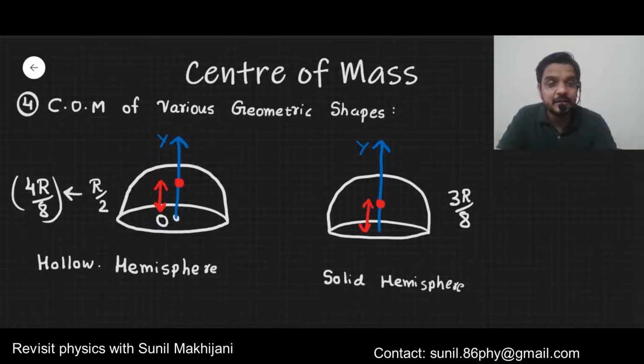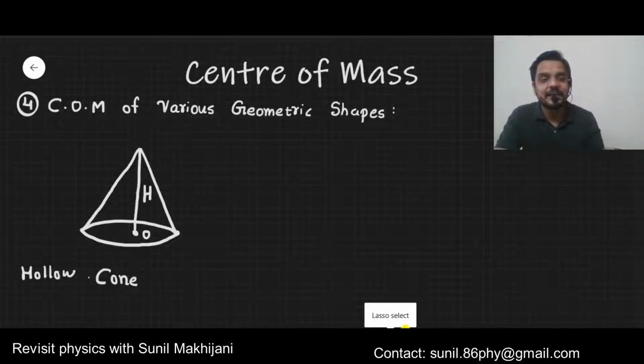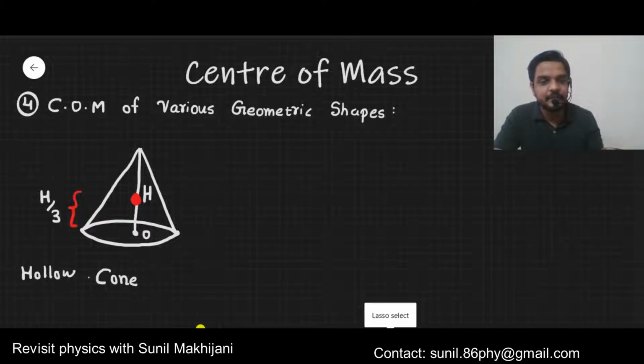Let's move to the next geometrical shape. The object that we are studying now is the cone, and for the cone also two possibilities are there. It may be a hollow cone or it may be a solid cone. First let's see the hollow cone. As you can see in the diagram, this h is the vertical height of the cone. Now the center of mass lies somewhere over here. Let's say this is the center of mass. The distance of the center of mass from the base of the cone is h by 3. h by 3 means 33% of the height of the cone. So in the case of a hollow cone it is h by 3.